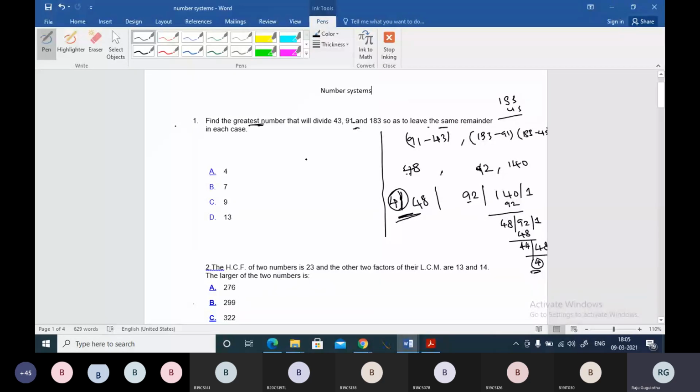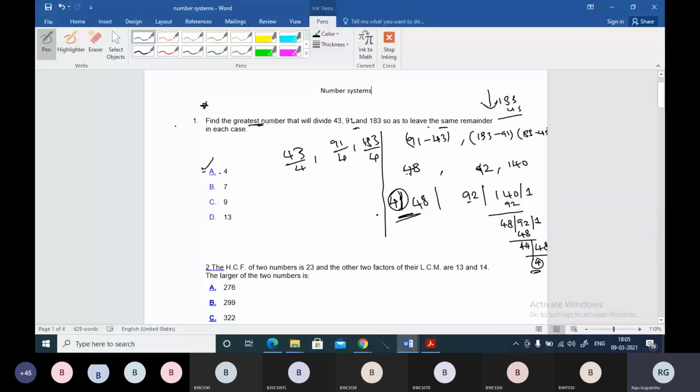So now, after doing this kind of problem once by using this general way, when you want the same remainder, and if you observe the options here, the options are very small, right? So let's verify the options. You take 4 and divide 43 by 4 and check the remainder, 91 by 4 and check the remainder, and 183 by 4 and check the remainder. The remainder will be the same in each case, so you can say 4 will be your answer. So you go exactly the reverse of this process. This process is the general way of answering the question.